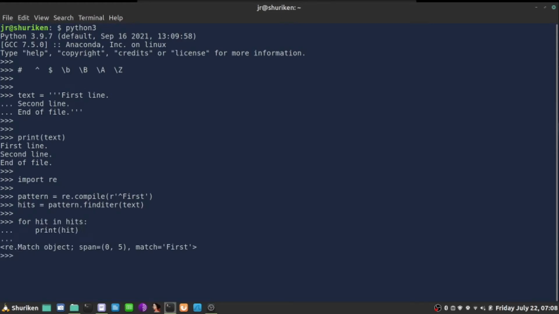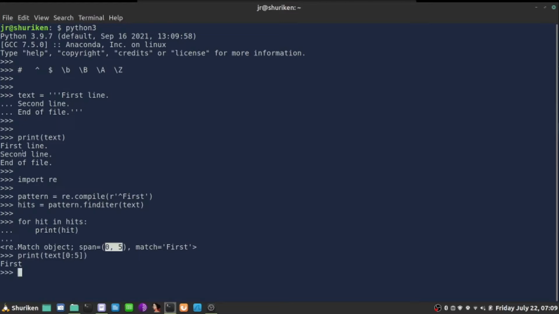It did find the word first, and it matches the characters 0 through 5, which makes sense. This is 0 character, first, second, third, fourth, fifth is not included in this range. If I print text with slicing 0 character through 5, I should get exactly the word first. Yeah.